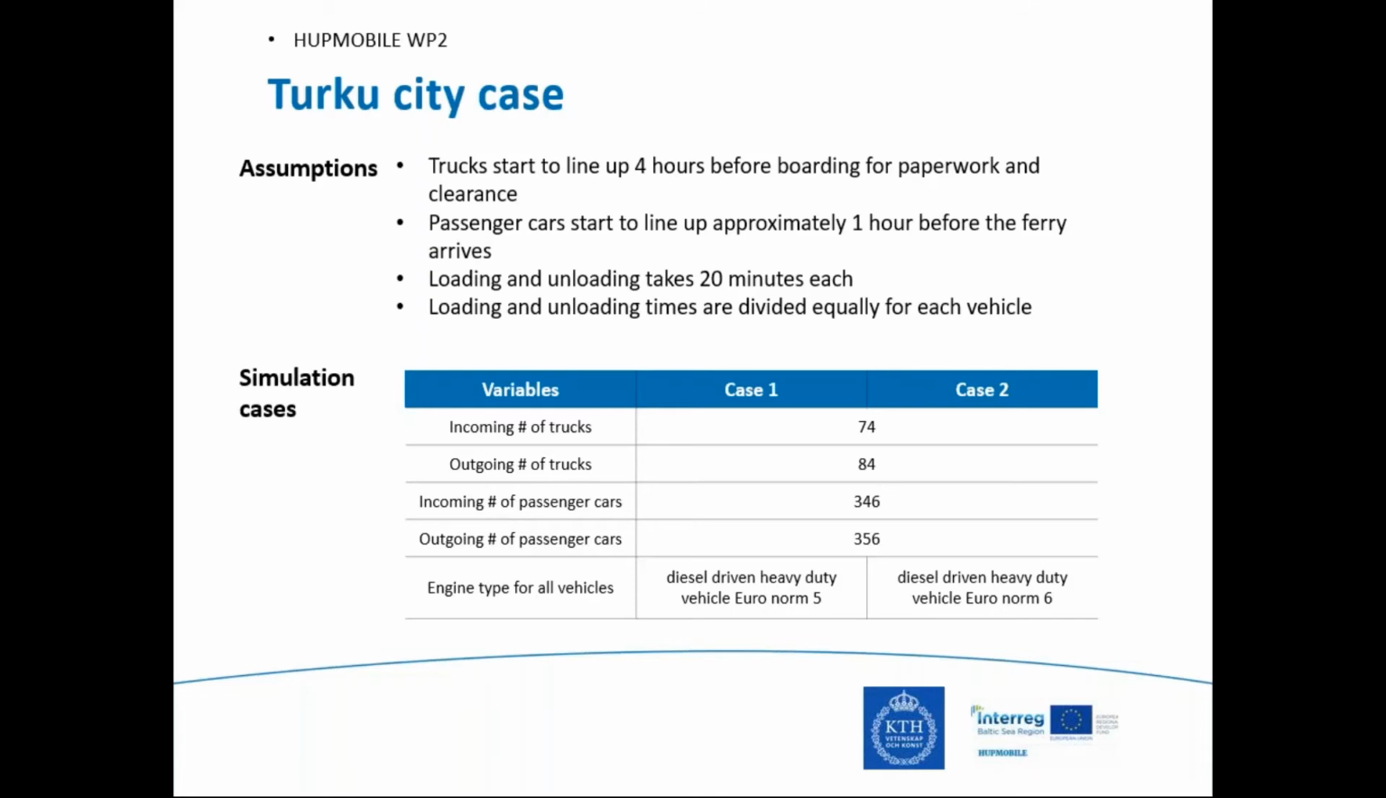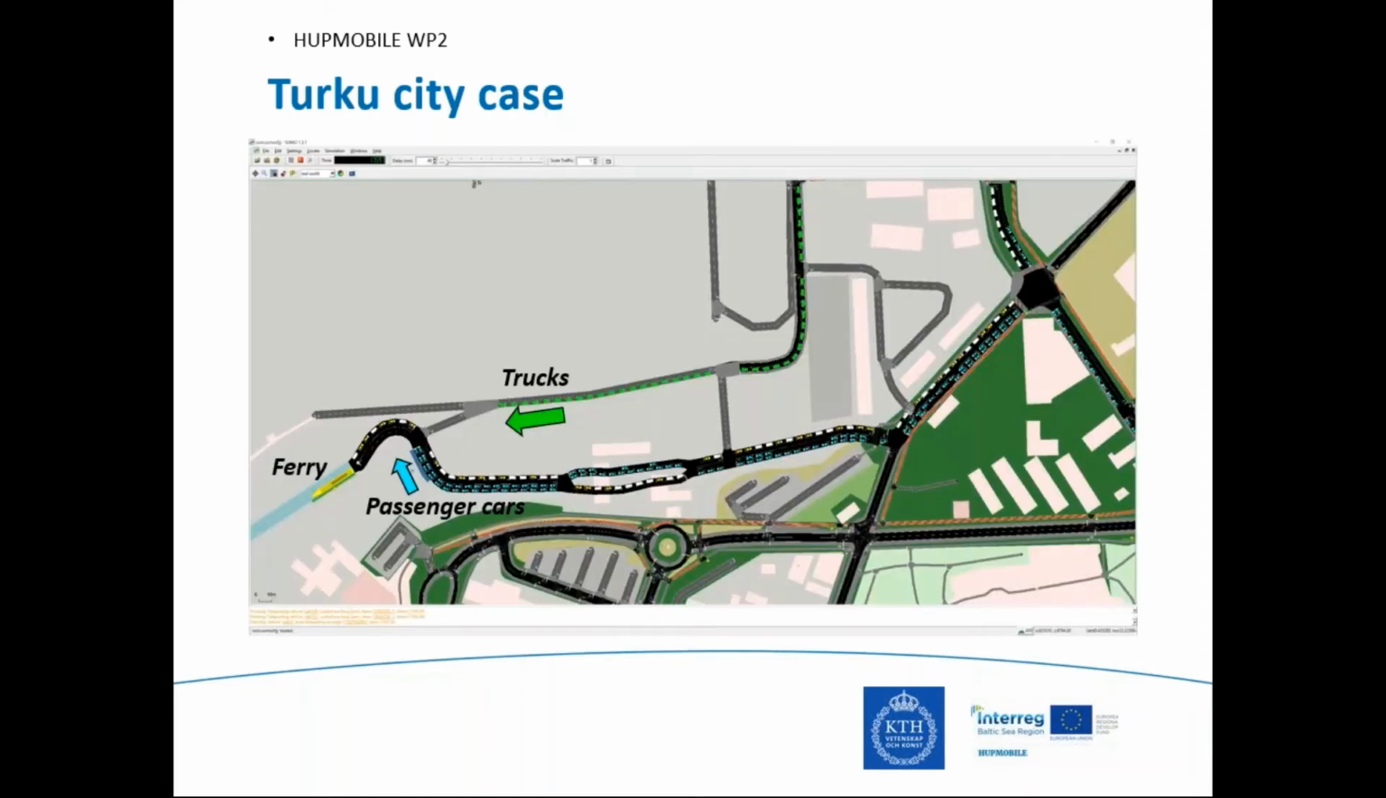And as you can see, there are two simulation cases. The incoming and outgoing trucks and the incoming and outgoing number of passenger cars are the same in each case, but the engine type is different. In the first case we used the Euro 5 engine type for all trucks and passenger cars, and in case 2 we used Euro 6 engines. So we can compare with the simulation model.